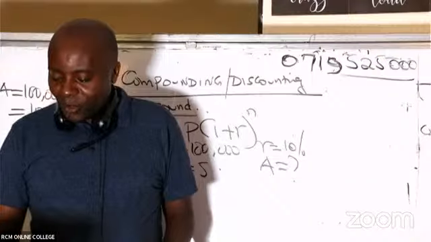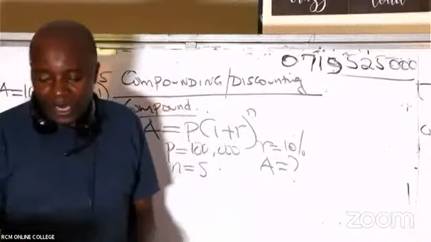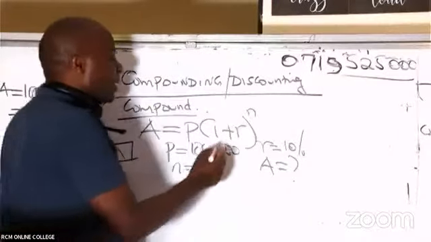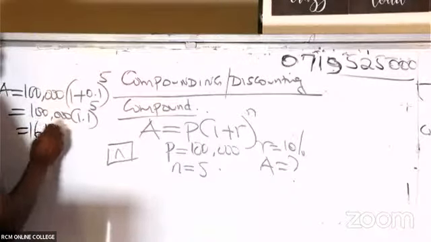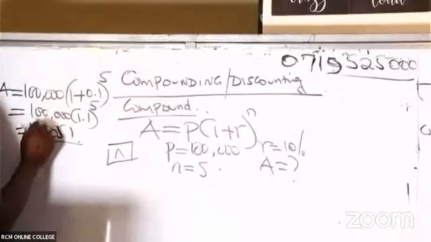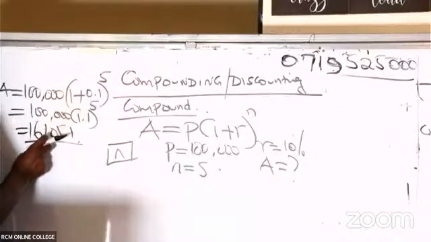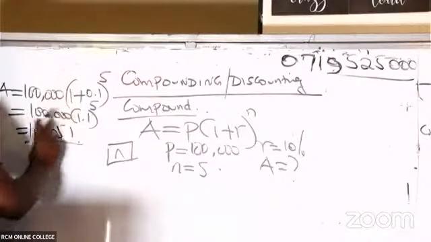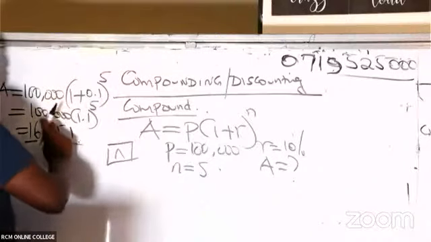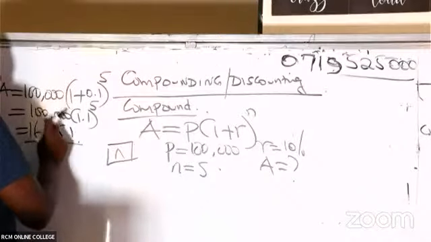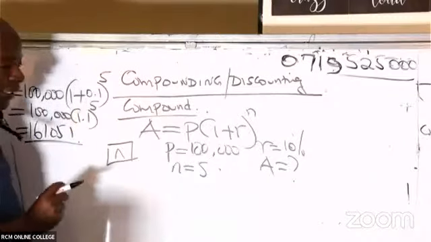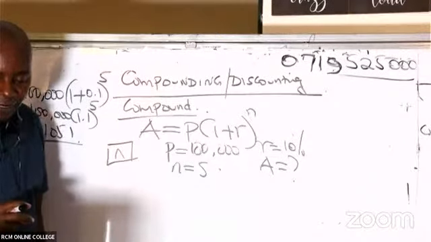All right. So in this case, I'm being given an answer of 161,051, of course, point something etc. But you can see now here we are getting more than 100,000. So we shall end up getting an interest over and above that 100,000 we invested. We shall end up getting an interest of what here? An interest of 61,051, like that.